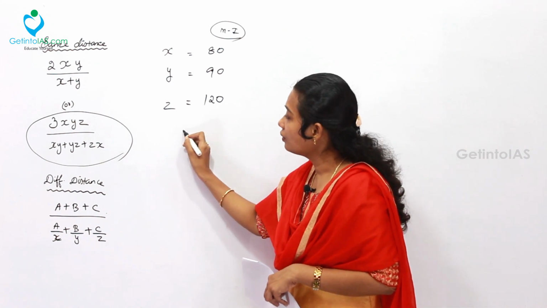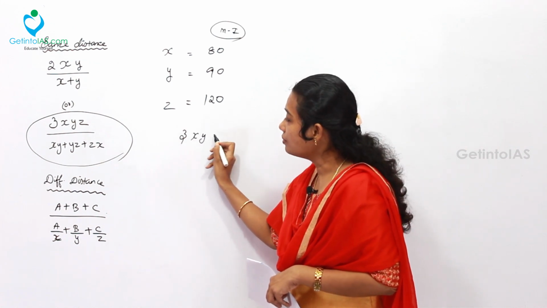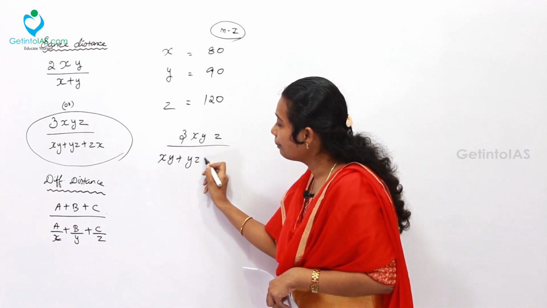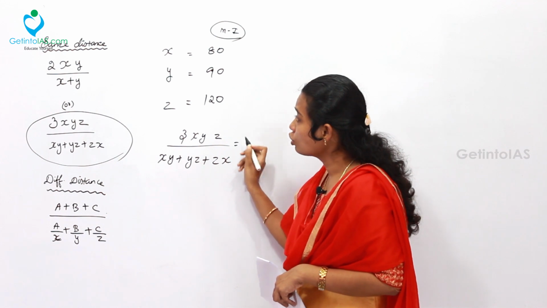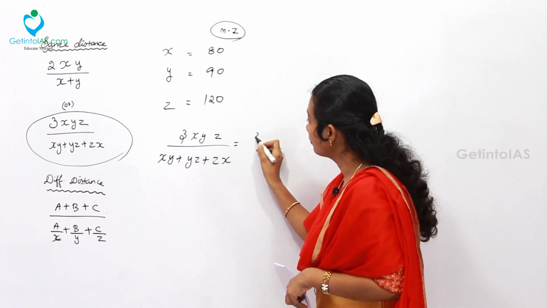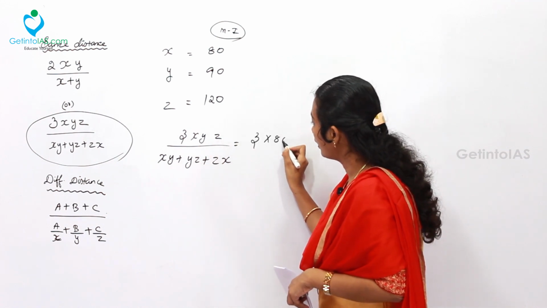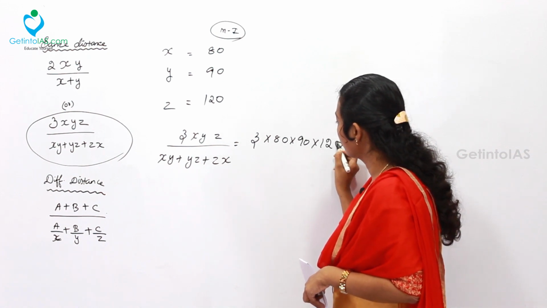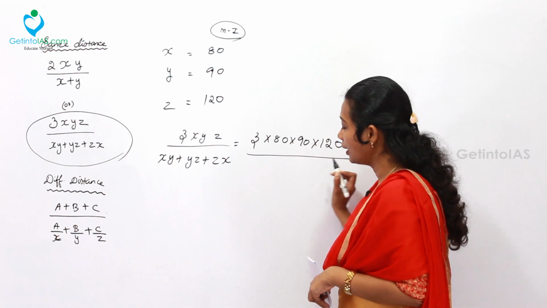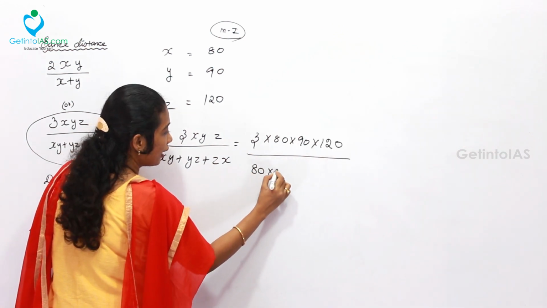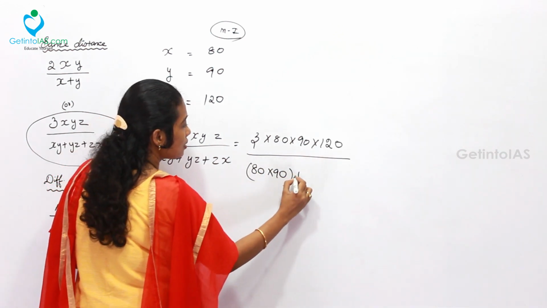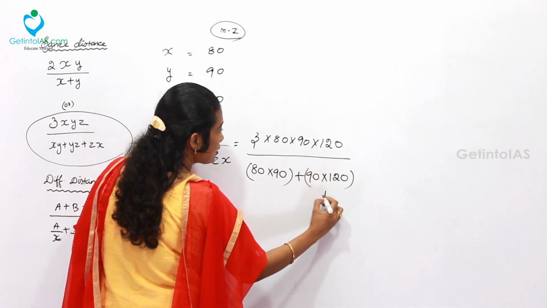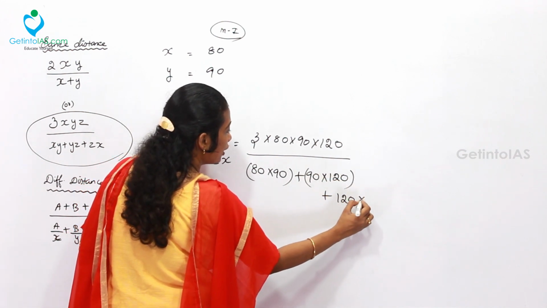So first of all, 3xyz by xy plus yz plus zx. So 3 times 80 into 90 into 120, divided by 80 into 90 plus 90 into 120 plus 120 into 80.